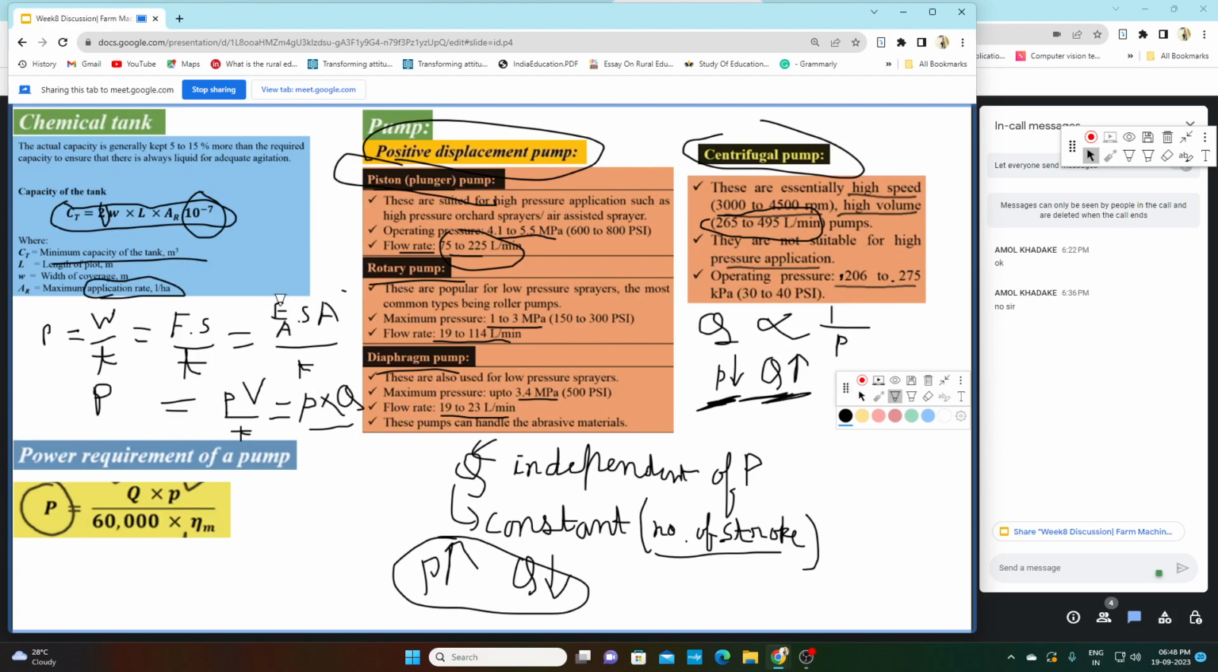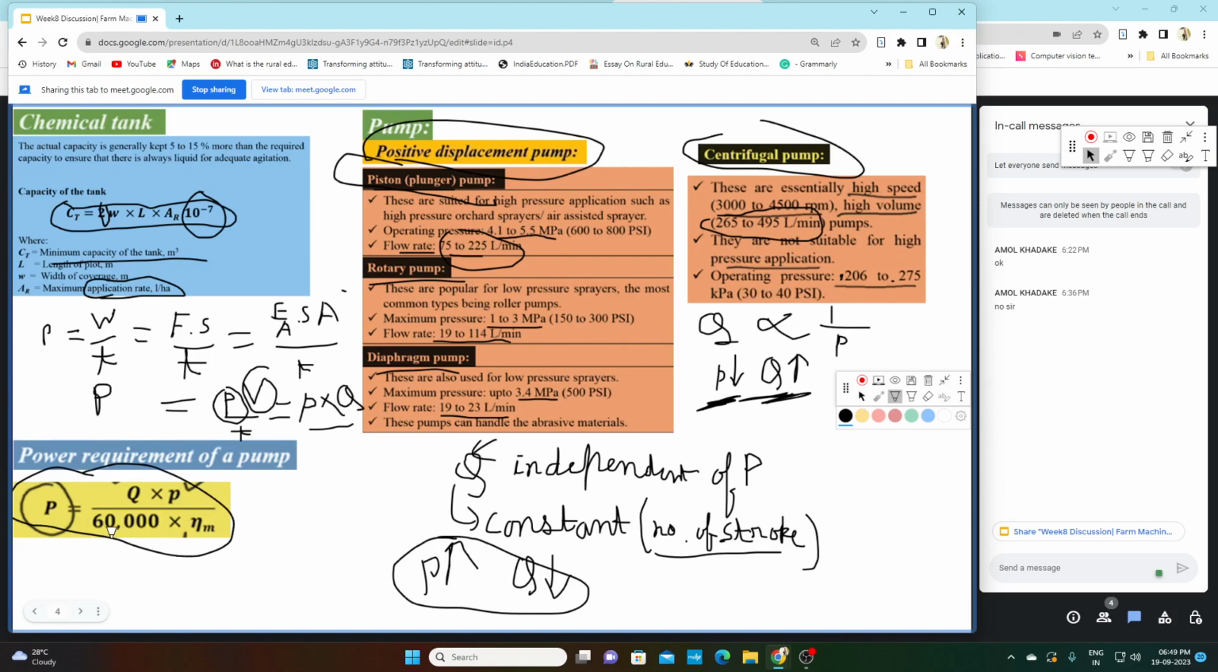So how will we convert this? We will divide our force by area and we will multiply our displacement by area. Force by area is pressure, and S into A is your volume. V by T, volume divided by time, is flow rate. So our power will be pressure into flow rate. That is how we reach this formula.